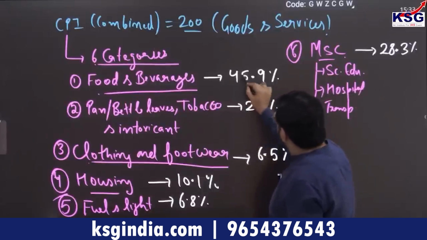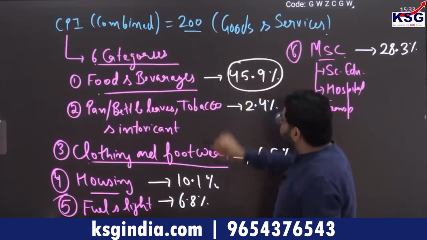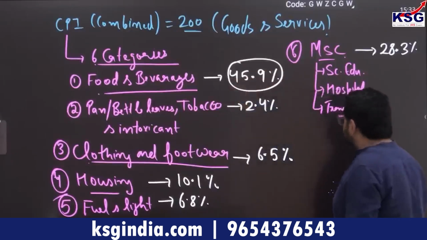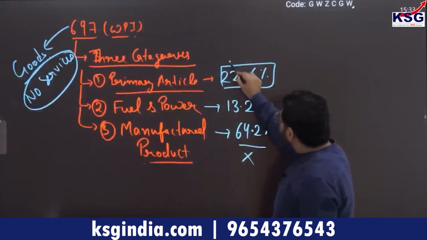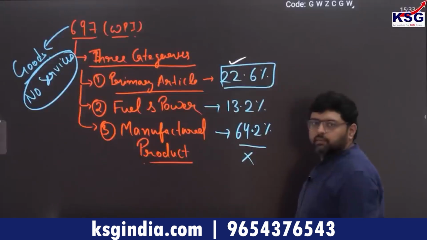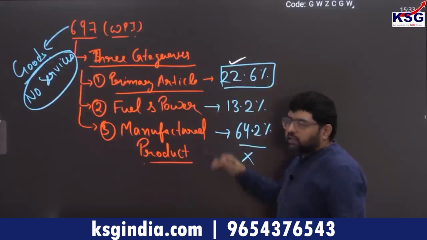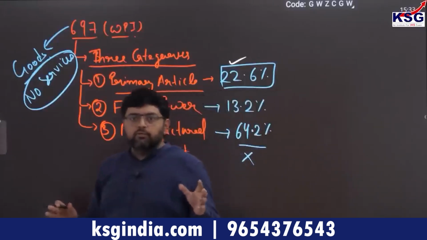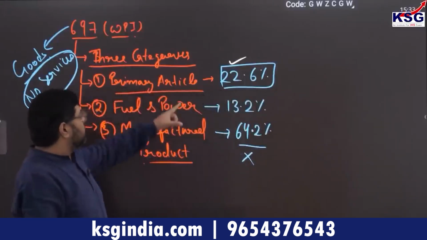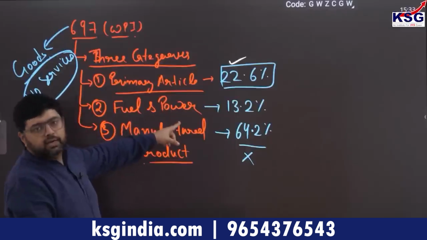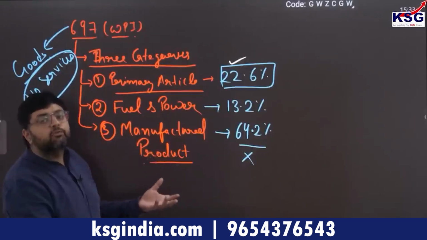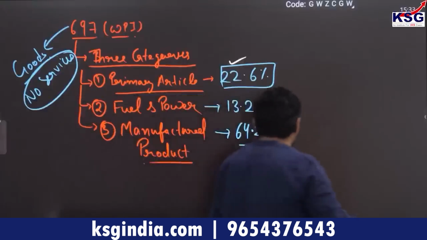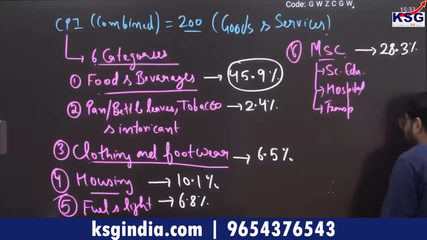So here you can see that food and beverages has been given a weightage of 45.9%, whereas here you can see the weightage is 22.6%. In primary articles, which is a broad category, very little weightage is given to food items. Primary articles include food items as well as other items like mining of minerals and all those things. Clear? So very less weightage. Next, if you see,